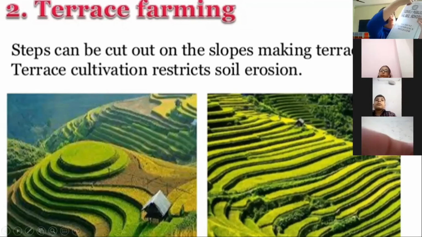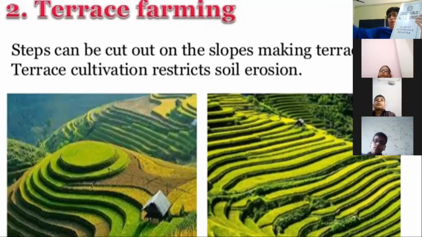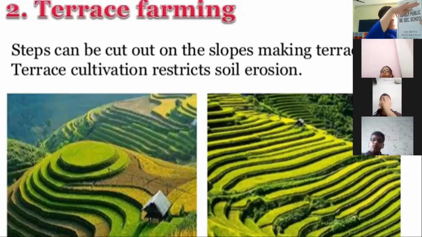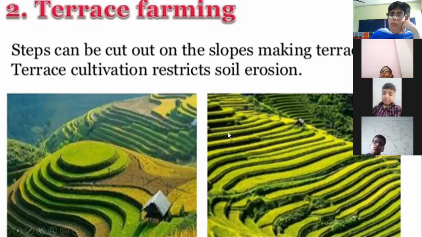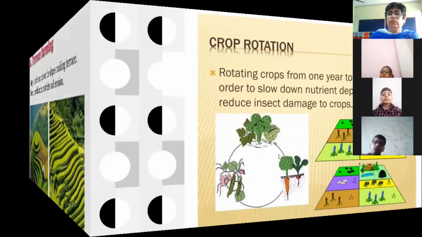If instead the field was like this, if the crops were grown on a steep slope, then once the water falls from the top, it will carry the soil. If wind is there, it will blow away the soil, and a large amount of soil will be blown away. But if instead the steps are there, then the flow will be slowed down. Yes, it will stop and fall. Slowly, from one step it will go to the next step, then the next. So this is conserving the soil.